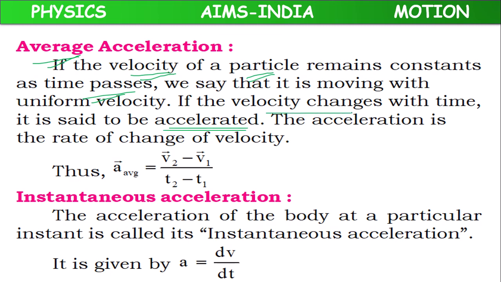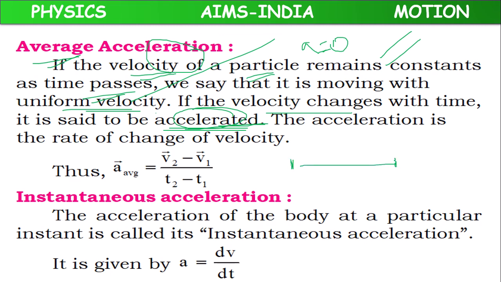When the velocity changes, the body is accelerated. If the velocity is constant, then it moves with uniform velocity, and at that time acceleration will be 0. If the velocity changes, the body is said to be accelerated.